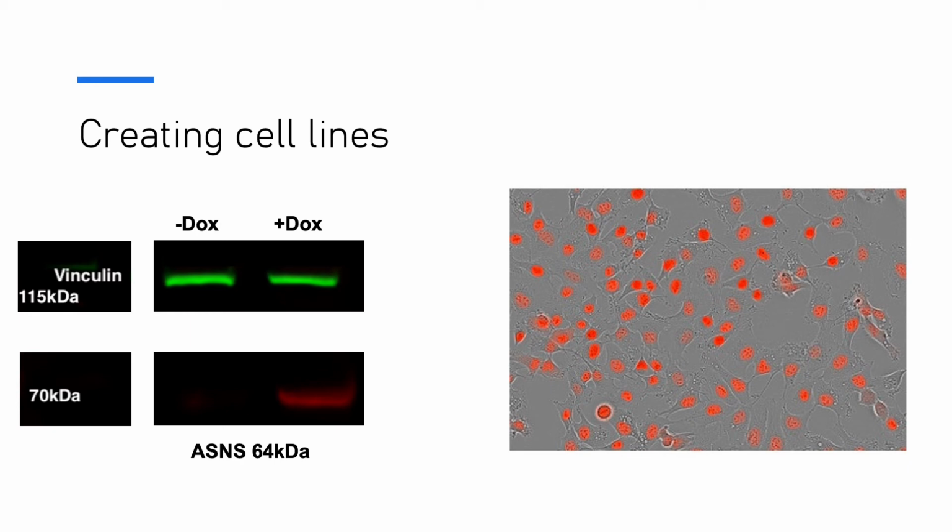We then added nuclear RFP to the cells so that their nuclei could be detected by an Incucyte. An Incucyte takes images of multiple areas in each well and automatically tracks growth rate by counting the number of nuclei.